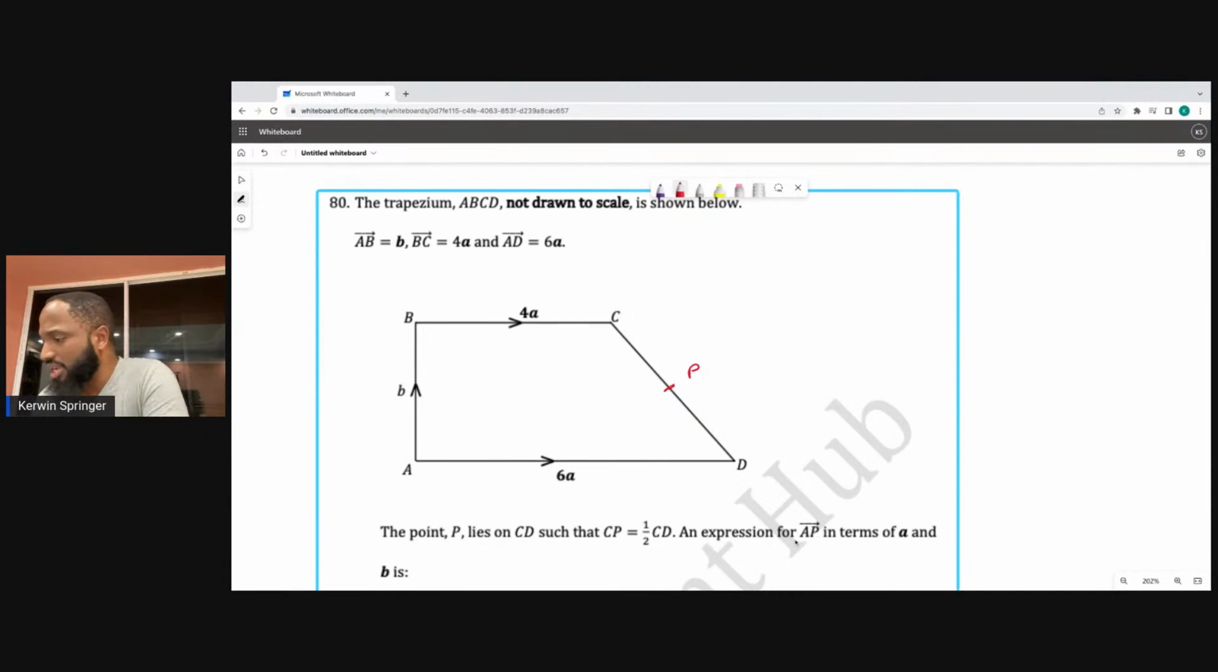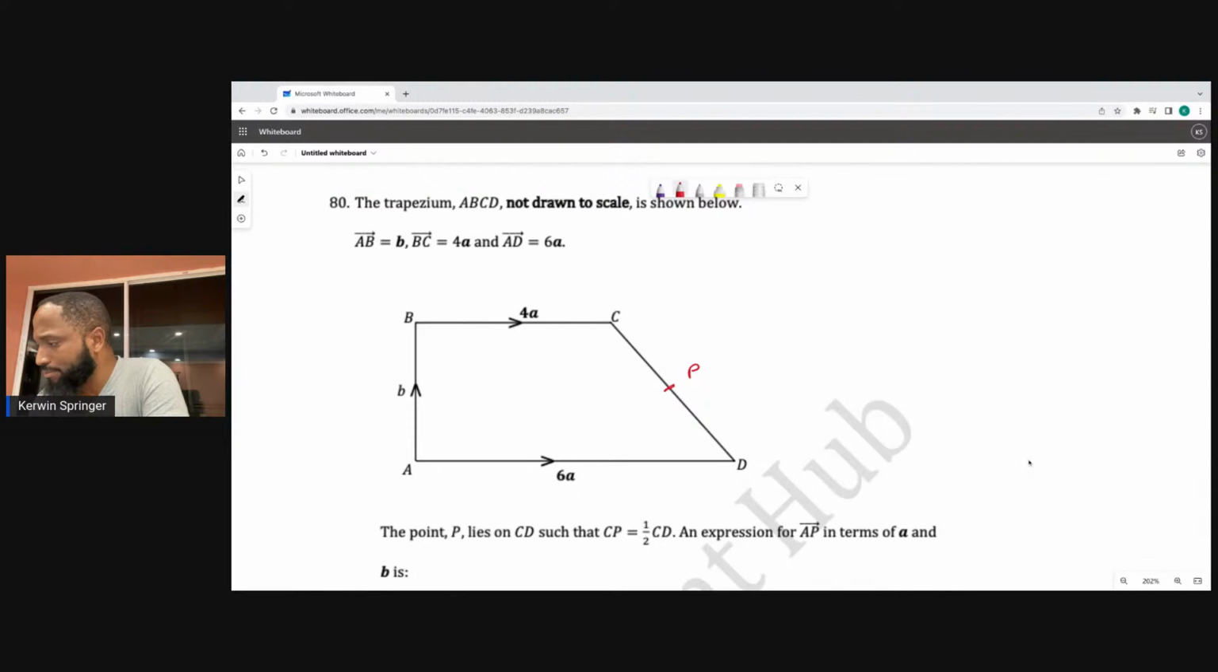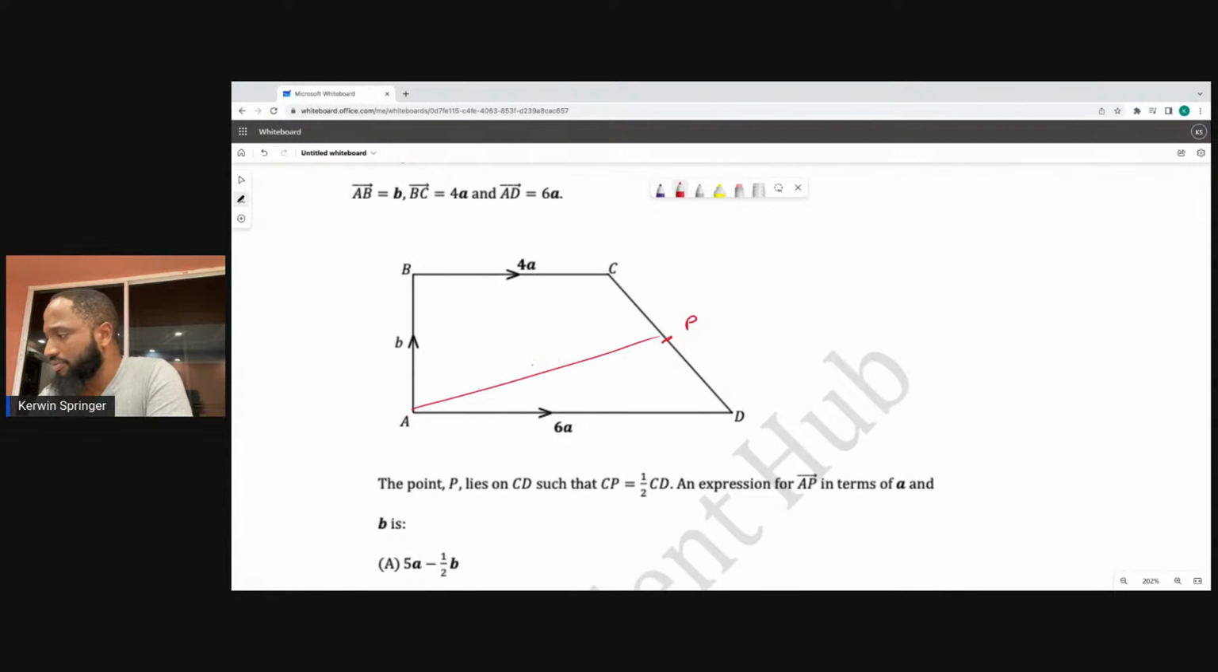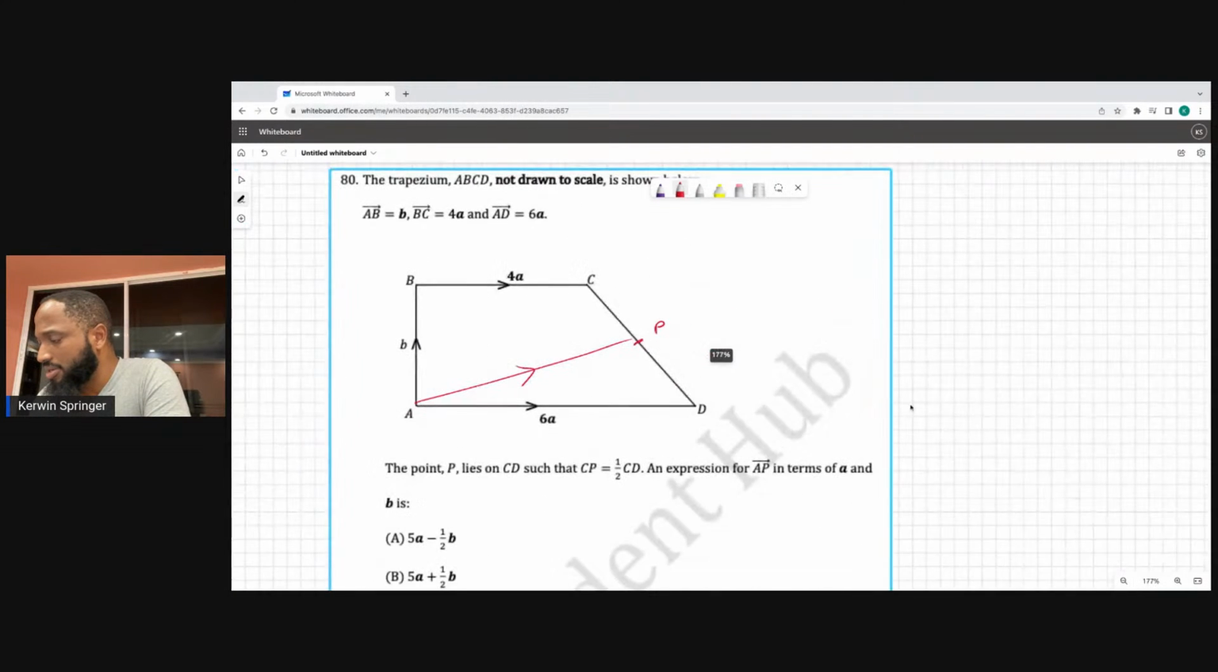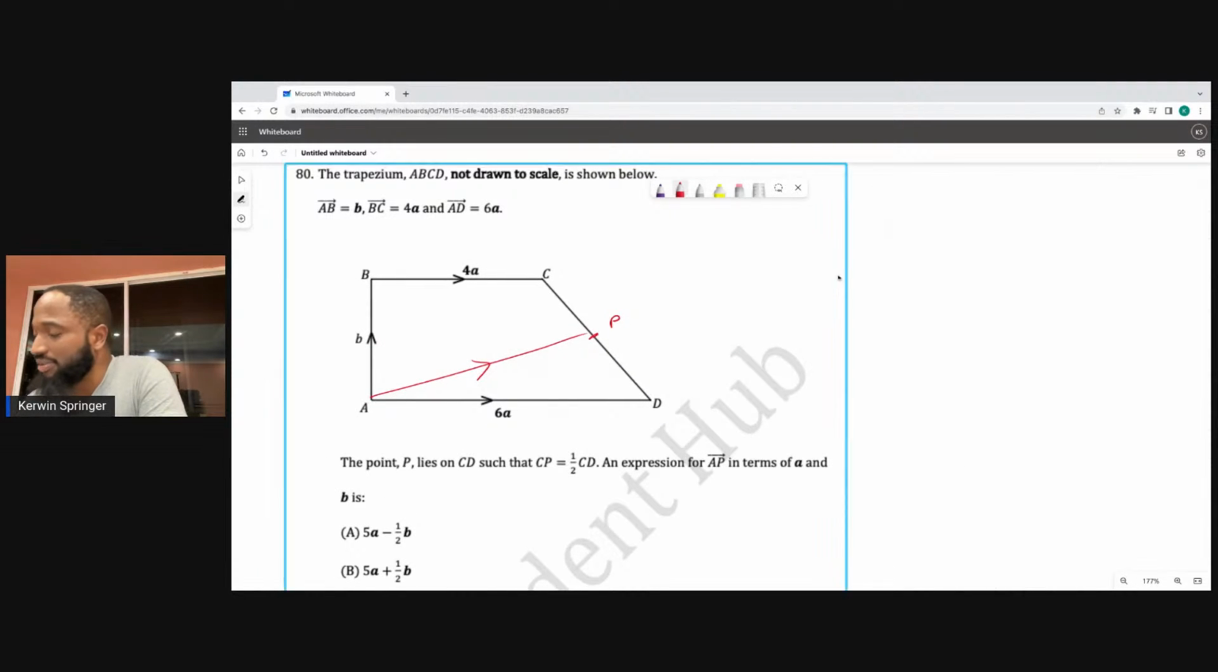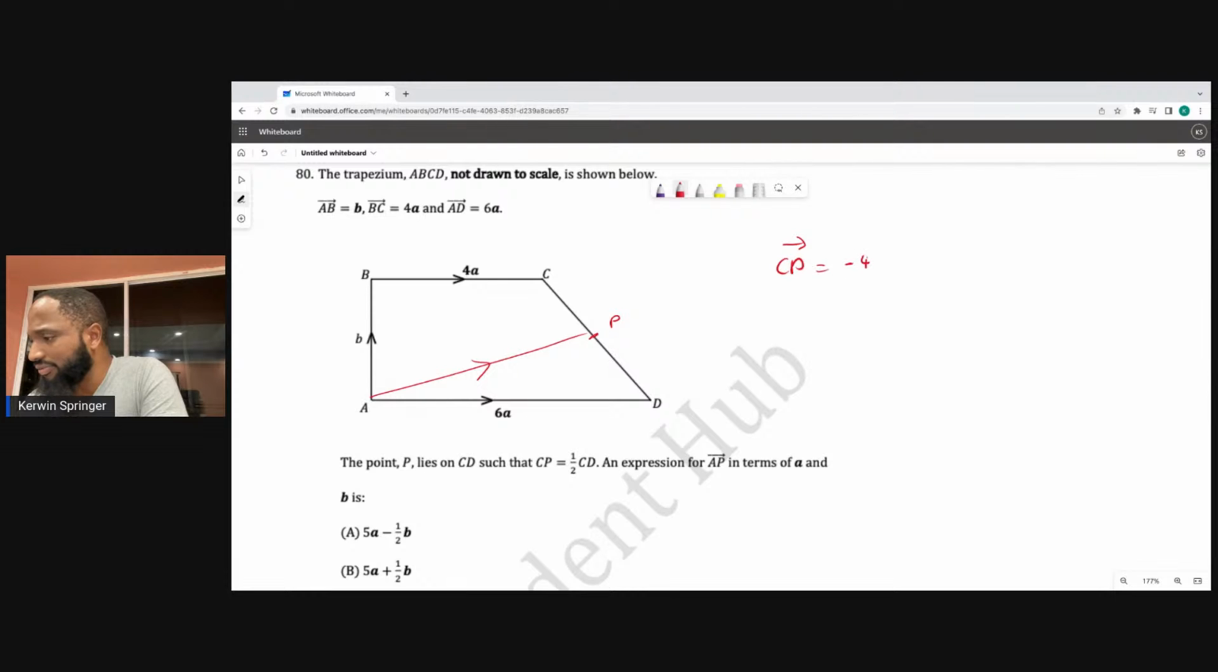An expression for AP in terms of A and B would be... how are we doing this? We need an expression for CD first. So CD is equal to what? Negative 4A minus B plus 6A. Watch the arrows. So this is 2A minus B. That's CD. Right? So CD is 2A minus B.